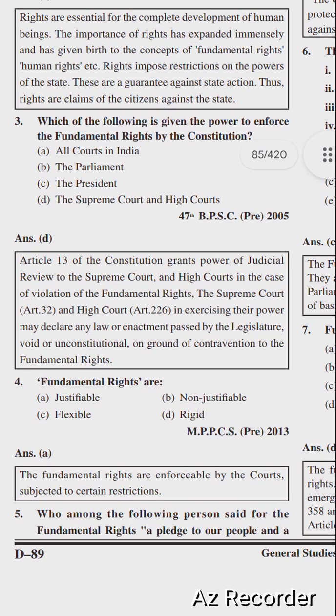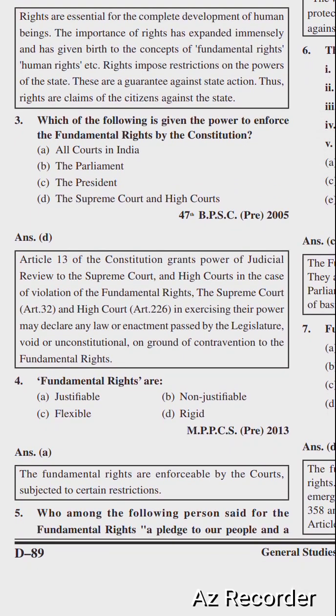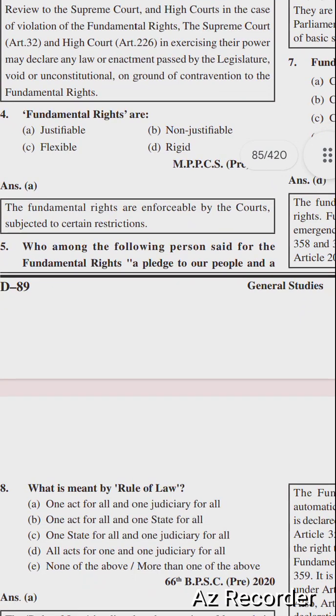The Supreme Court under Article 32 and the High Court under Article 226, in exercising their power, may declare any law or enactment passed by the legislature void or unconstitutional on the ground of contravention of the fundamental rights. So right option is option number D, the Supreme Court and High Court. The Supreme Court and High Court are given the power to enforce fundamental rights by the Constitution. So next question is,